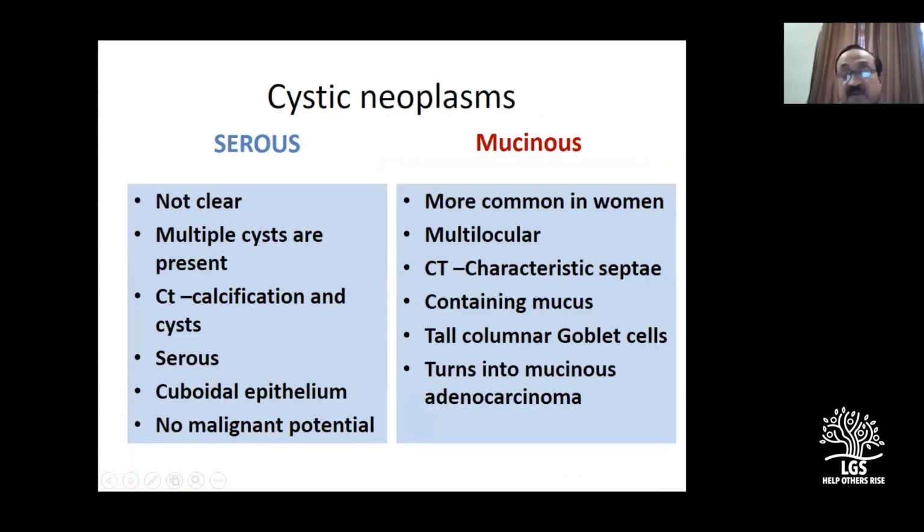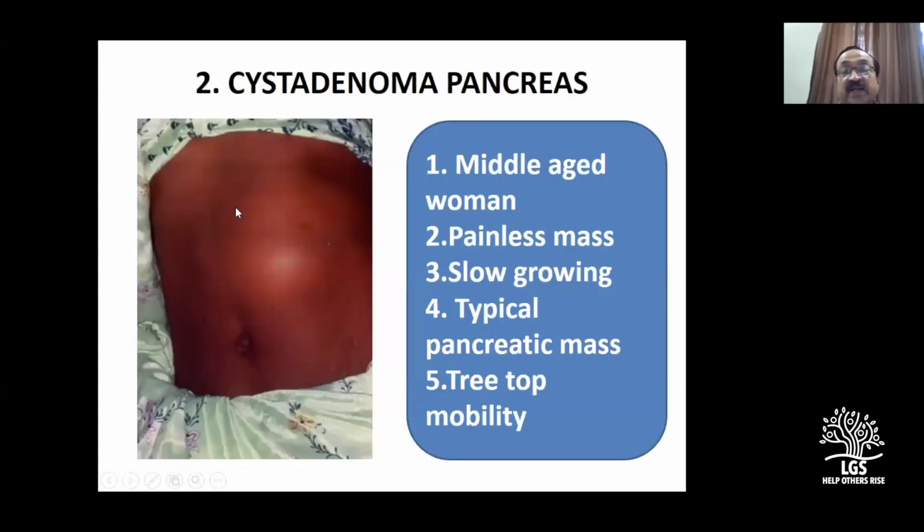Now look at this. There is a difference between mucinous and serous, but there are definite points which will help you. Your patient is usually a woman, middle aged, with a painless mass, no pain radiating as in pancreatitis. Rarely, cystadenomas can present as pain or pancreatitis. It is slow growing. It will not be 4 weeks, 6 weeks. It is much more than that. Typical pancreatic mass.